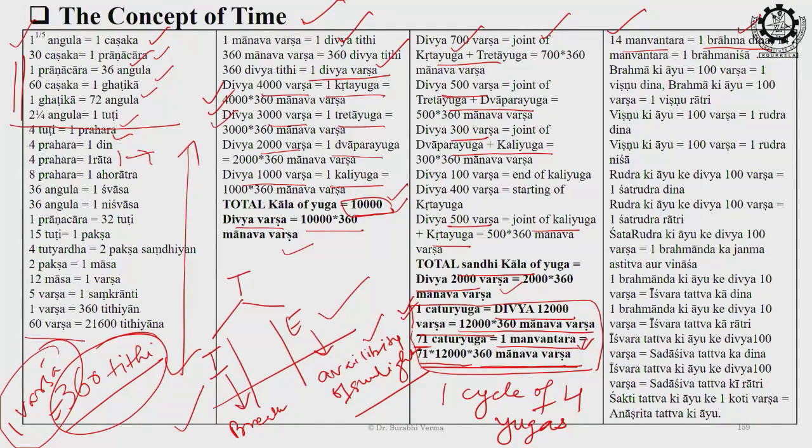In the same way, 14 Manvantar would be one night of Brahma, and according to that, if you calculate the age of the Brahma for 100 years, it would be like something, and that would be equal to the one day of Vishnu. In the same way, one night of Vishnu, and in that process again go on exponentially increasing 100 years of the Vishnu's age, Rudra, one day of Rudra, one night of Rudra, and then just use the same process exponentially, calculate the age of Shatarudra. Then you see this is the structure. Shatarudra की age का जो 100 years है, that is the age of our cosmos.